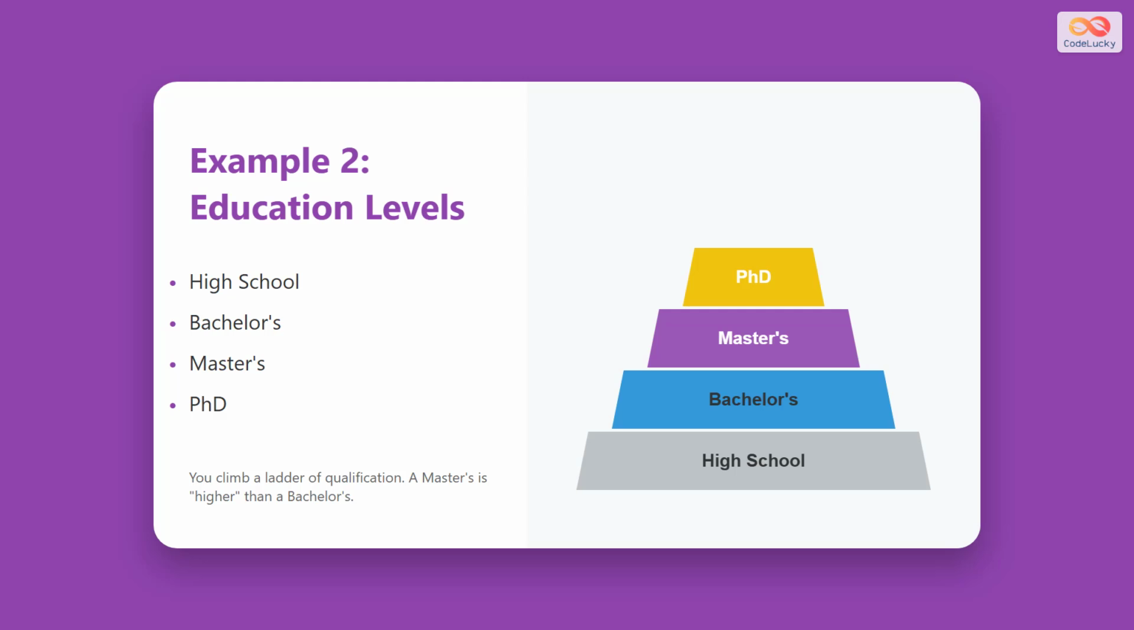Education levels are another great example. We move from high school to a bachelor's degree to a master's and so on. You can say that a master's degree is a higher level of education than a bachelor's. There is a built-in hierarchy.